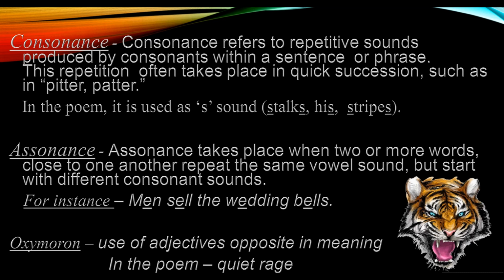And then the last literary device that is used in this poem is oxymoron. Use of adjectives opposite in meaning. Oxymoron is a figure of speech where two opposite adjectives are used one after another. And in this poem, it is used in the first stanza. Quiet rage. आप ये word देखिए, quiet rage. Quiet means what? Very quiet, shant. Rage means what? Full of anger.